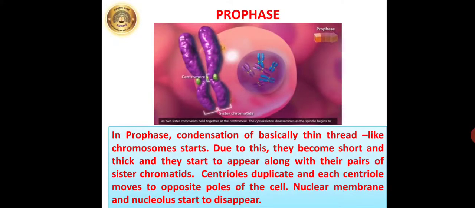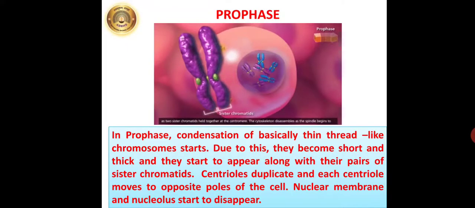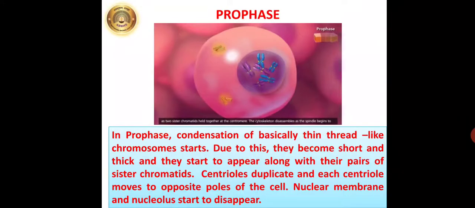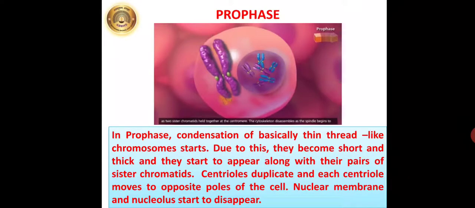In prophase, condensation of the basically thin thread-like chromosomes starts. Due to this, they become short and thick, and they start to appear along with their pairs of sister chromatids. Centrioles duplicate and each centriole moves to opposite poles of the cell. Nuclear membrane and nucleolus start to disappear.